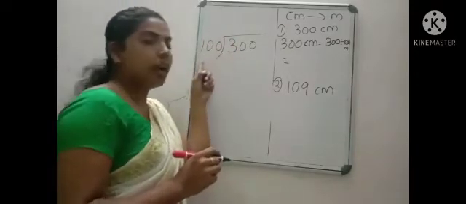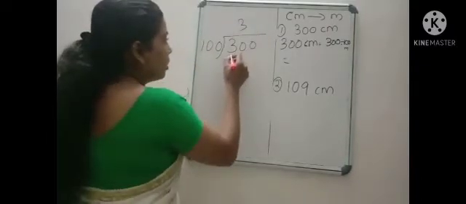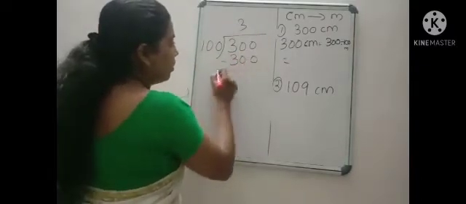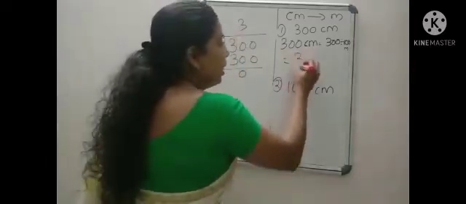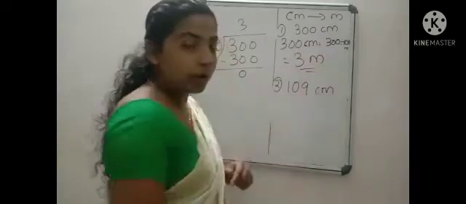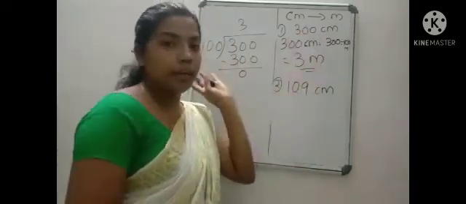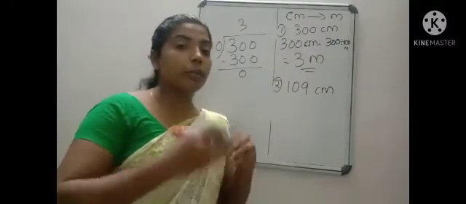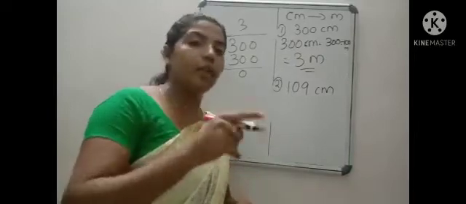In 300, 100 goes how many times? 100 into 3 is 300. We subtract and get 0. So what is the answer? 3. So 3 meter. The unit is important: not centimeter, meter. Now we converted centimeter into meter. So to convert meter to centimeter, multiply by 100, and centimeter to meter, divide by 100.